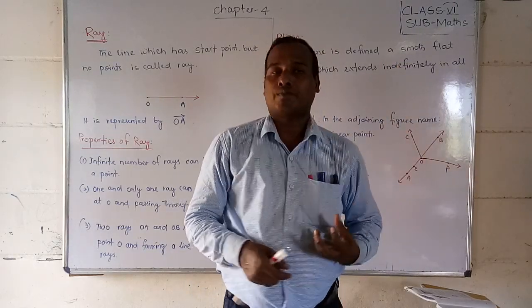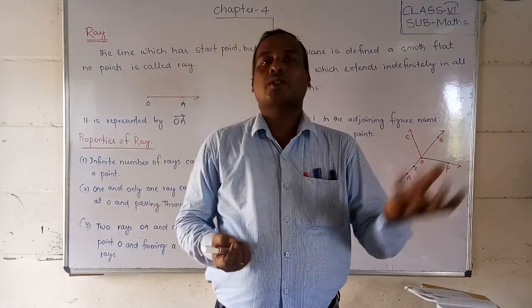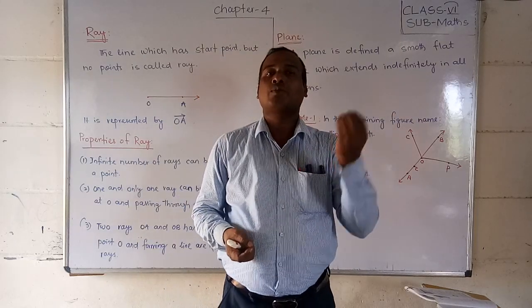Suppose you switch on an electric bulb, the light ray coming from the electric bulb is also called a ray, because the source is the starting point.